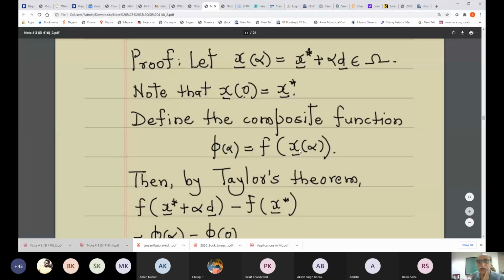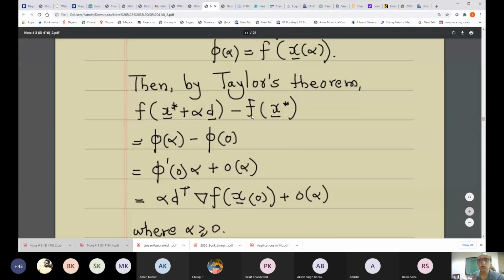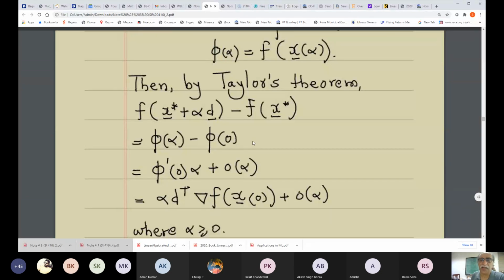So phi of alpha is equal to f of x alpha, which is f of x star plus alpha d. We also observed that phi of 0 is f of x0, which is equal to x star. So I can replace these two terms by these terms, and now I apply Taylor's theorem.